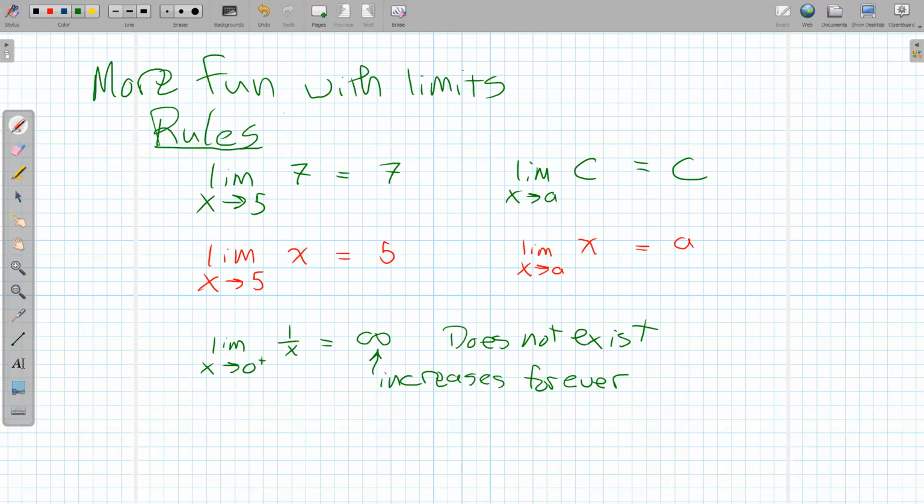A couple related to that is if we take the limit as x goes to 0, but on the left side of 1 over x, then we get what we call negative infinity, which also does not exist, but the moral there is that it decreases forever, is what that really means. We're dropping the y value.